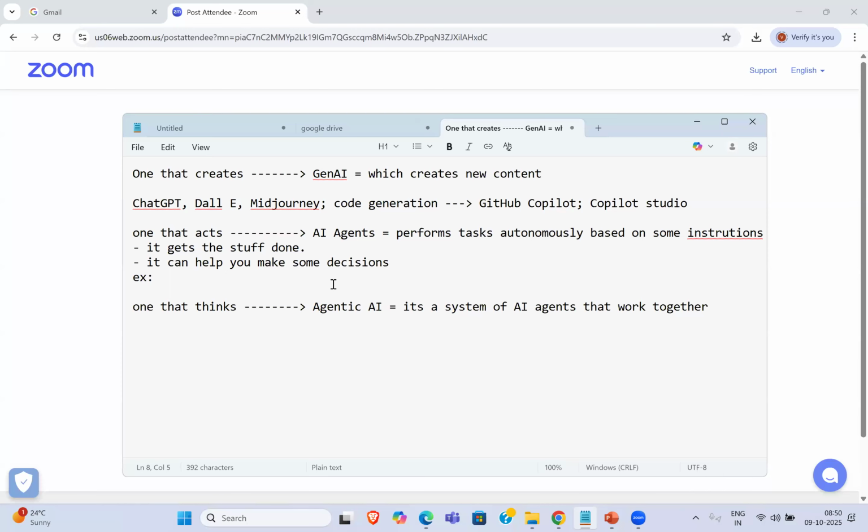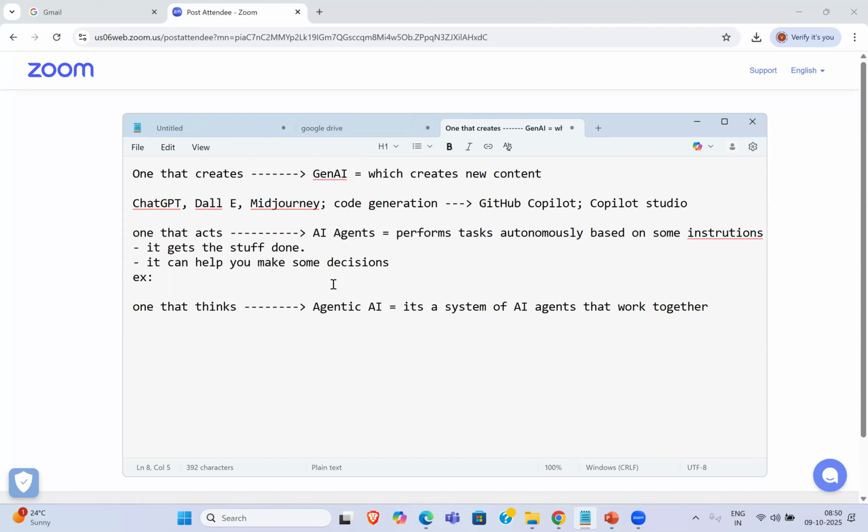Or think of some kind of bot that tracks prices across multiple websites and sends alerts here. Likewise, you can use it for particular purposes. So what is your goal? First of all, you have to know that, and how you want to achieve it. Then we can think about some kind of tools here. All right, so this is about AI agents.